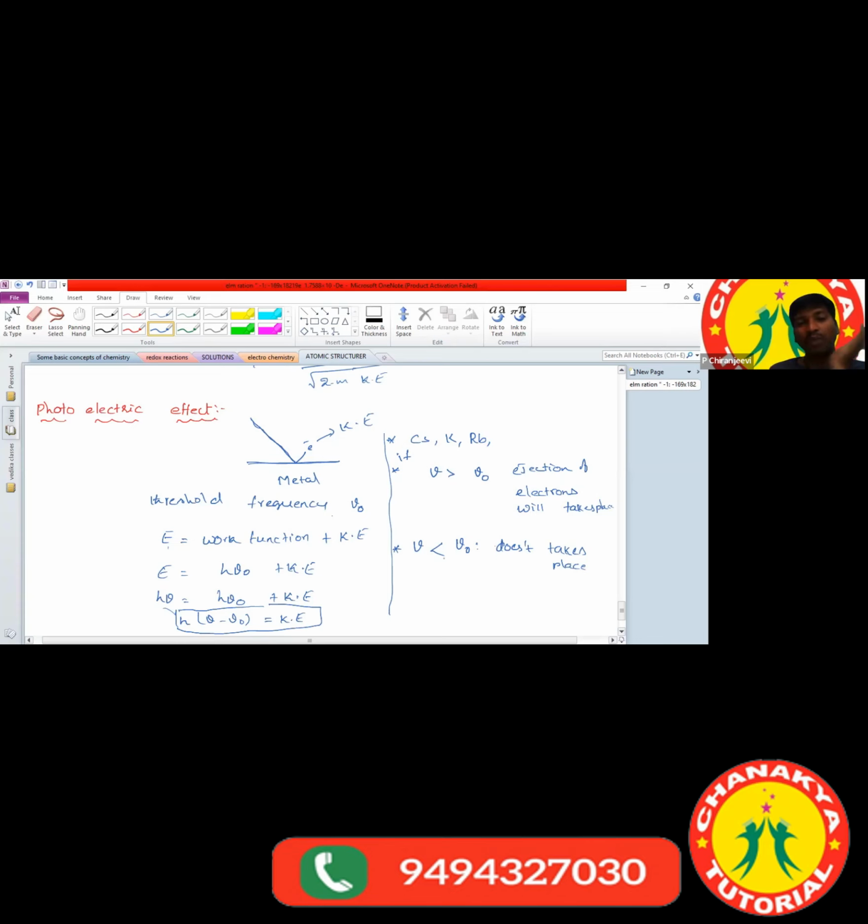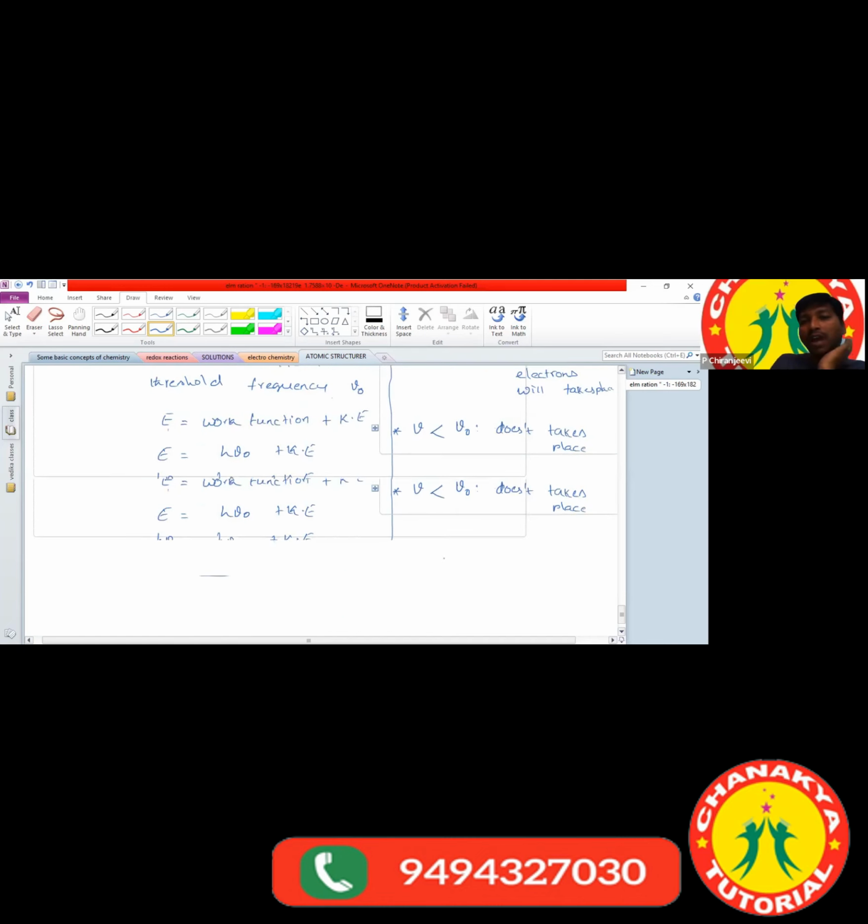Based on this formula we also have some calculations, and sometimes they ask conditional, multi-correct answer questions based on the cases. If the frequency nu is greater than nu naught, what happens? If nu is less than nu naught, what happens? That kind of questions they ask. Now got the clarity? Photoelectric effect is finished here.